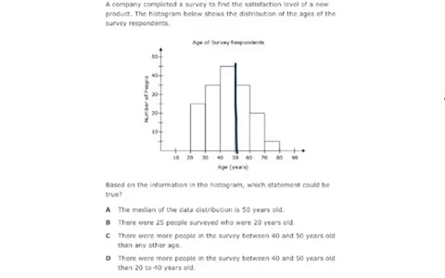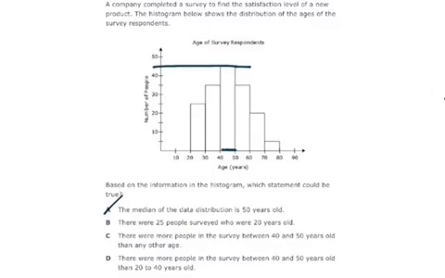We don't really know how many 50-year-olds were actually in this survey. We could have had some, but we don't know. We just know that there were some people, I guess 45 to be exact, who were between 40 and 50. So A won't work.